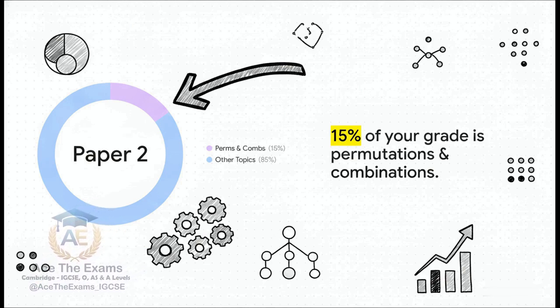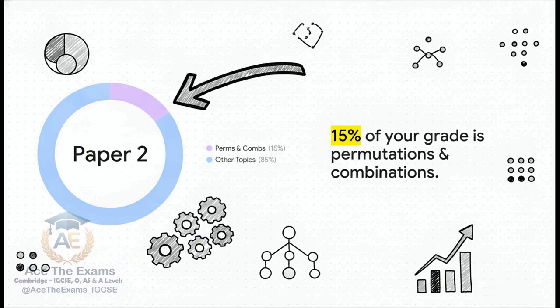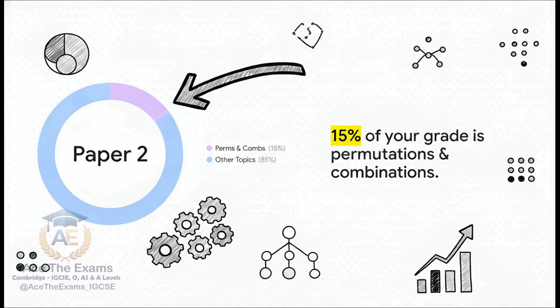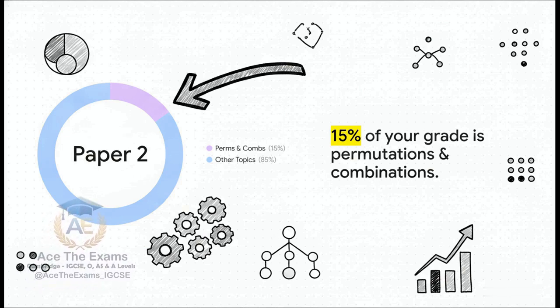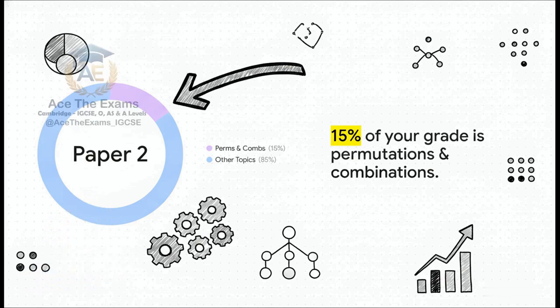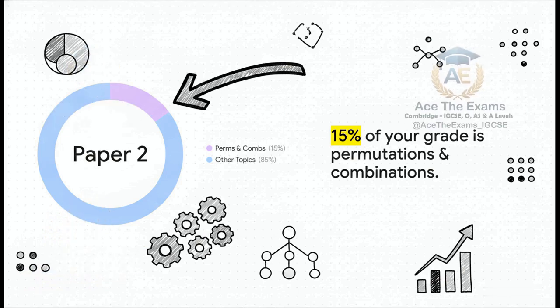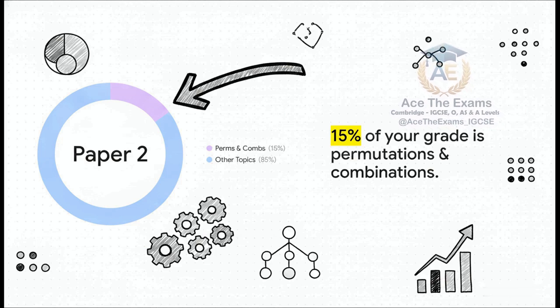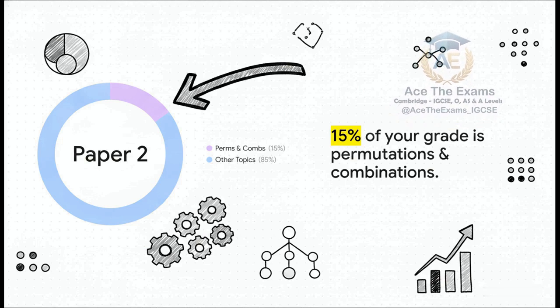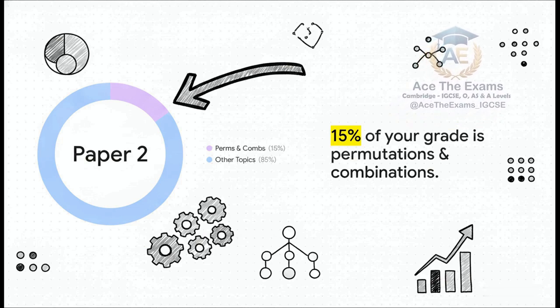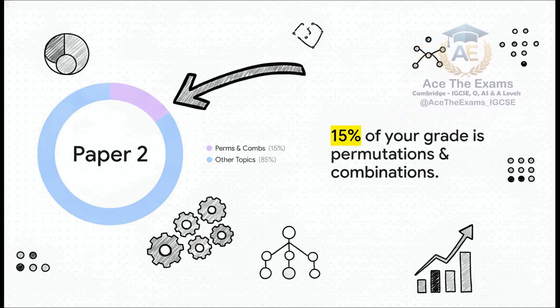Here's the thing. Probability and Statistics 1, specifically permutations and combinations, accounts for approximately 15% of the total marks in Paper 2 of your Mathematics 9709 exam. Let that sink in for a second. 15%. That is a massive chunk of your final grade wrapped up in a single distinct conceptual framework. It's literally the difference between an A and a B or a B and a C. You cannot afford to just improvise this scene. You need a systematic, evidence-based reasoning approach to secure every single one of those marks.